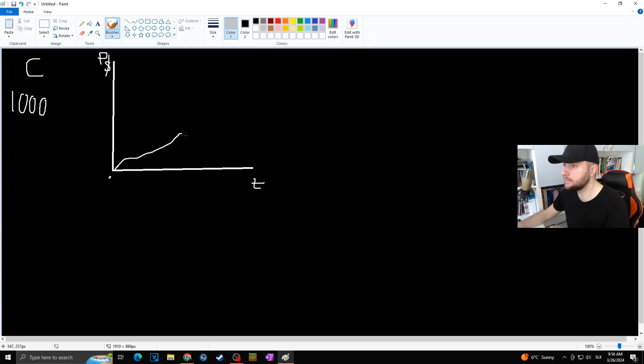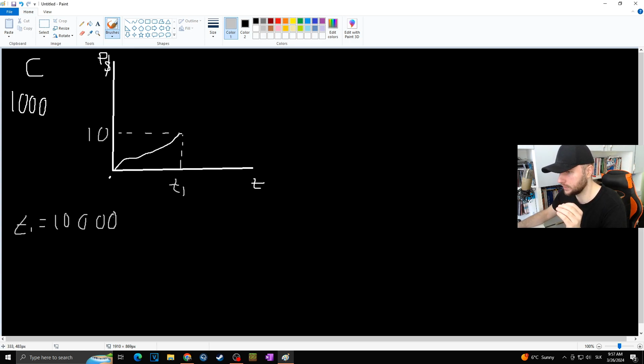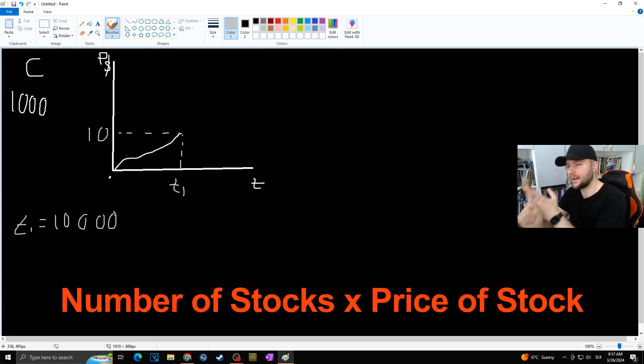Let's say that at this point, T1, the price of the stock is $10. That means that at T1 the market cap of the company is 10 times 1000, which means the market cap is 10,000. Easy as that. This is how you count market cap: the number of shares times the current price of the stock.